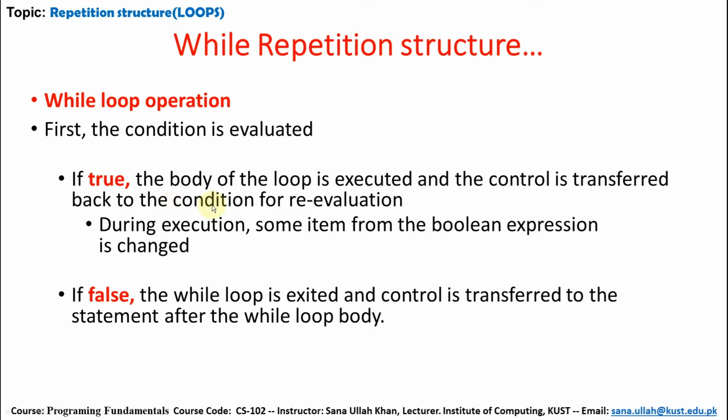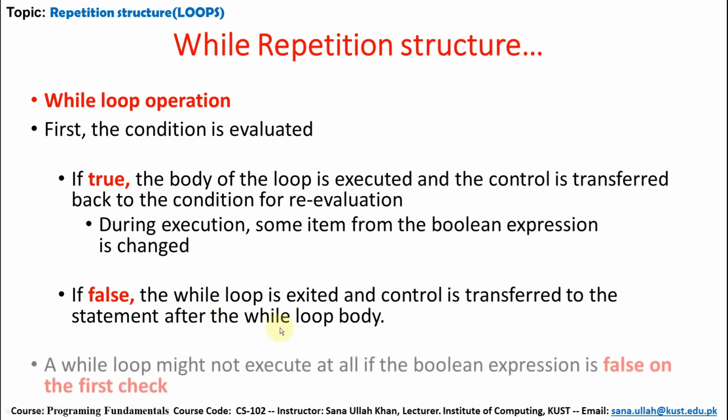The value of the variable changes and it is rechecked and re-evaluated. If again it is true, then the loop statements will be executed until it becomes false. Then what will happen? The while loop is exited and control is transferred to the statement after the while loop body.